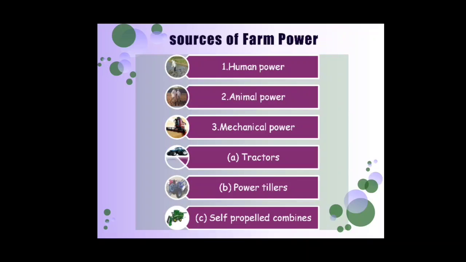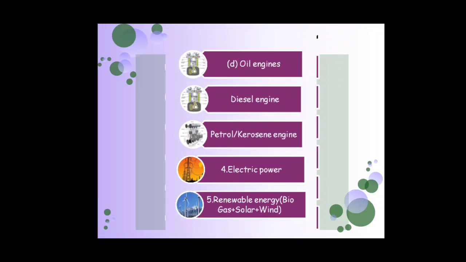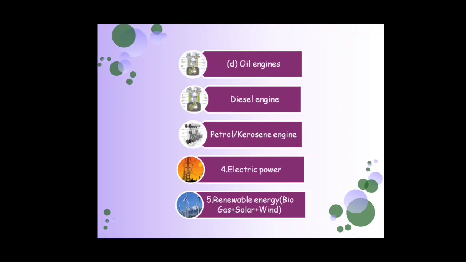This mechanical power is again classified on the basis of various power outlets: tractor, second one is power tiller, then third one is the self-propelled combine. Again, for stationary power, these engines are used, oil engines.